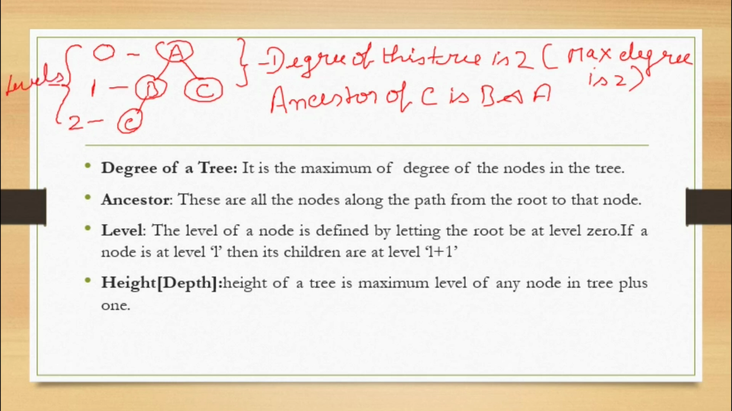And what is height? The height of the tree is 4. Sorry, the height of the tree is not 4, it is 3. The height of the tree is 3. So this is about the basics.